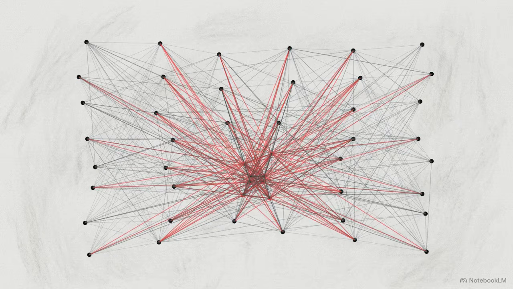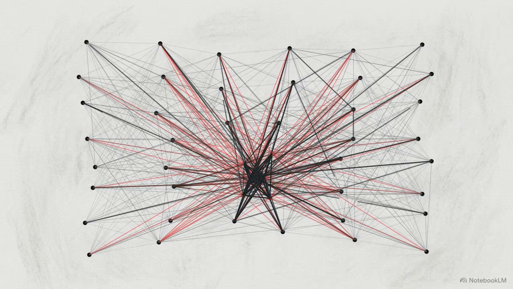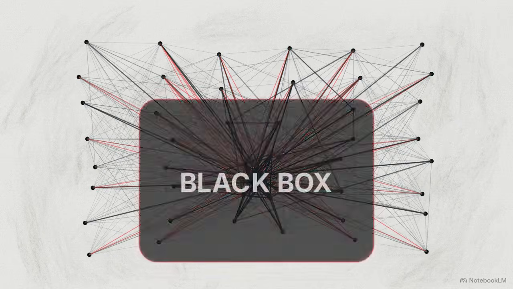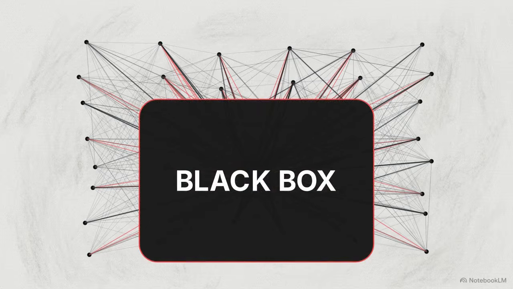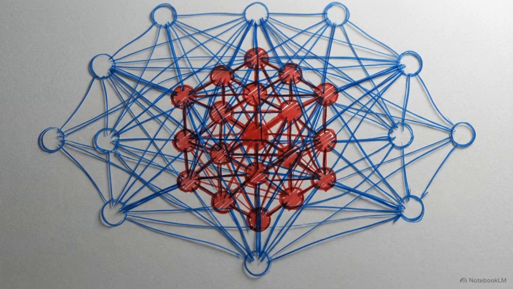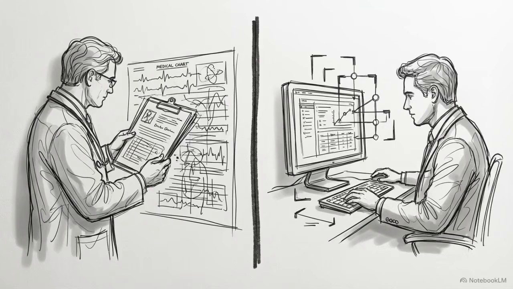This creates the black box. As billions of weighted layers build, the exact reasoning path becomes entirely hidden from its creators. Once a biased weight is integrated into this dense architecture, it becomes mathematically difficult to isolate or remove it without rebuilding the entire system. When these opaque models are used for critical decisions, architectural flaws become real-world failures.